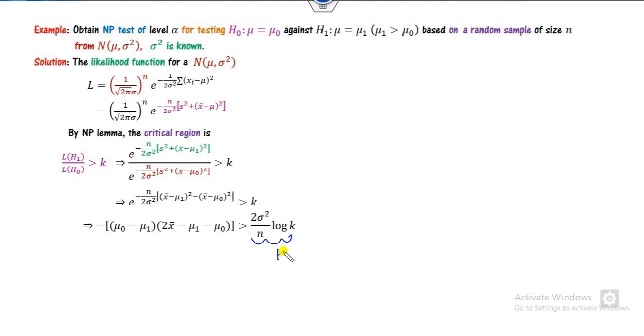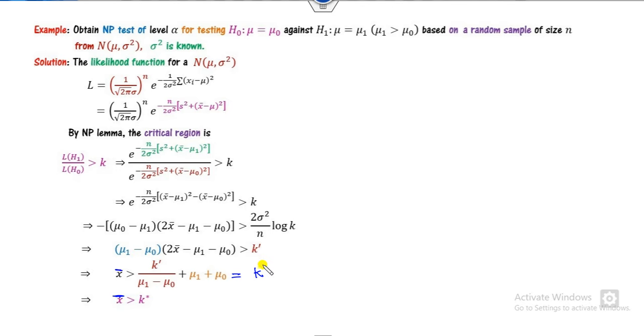I can consider this as k1, so I can find the value of x bar from here. Here mu1 is greater than mu0, so this part is negative, so I can move this negative to this side: (mu1 minus mu0), 2 x bar minus this. Now I can take this on the right hand side and you can find the value of x bar as here. I consider this number as my k star because it is independent of x.